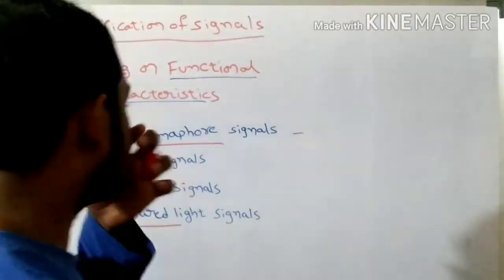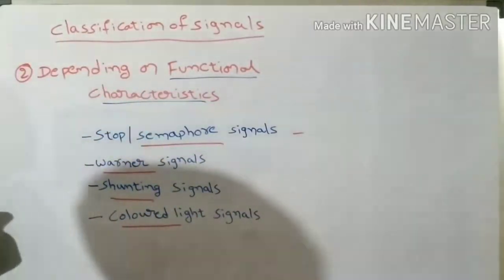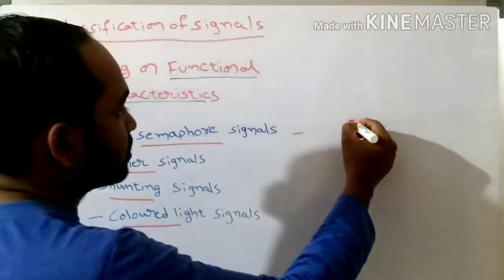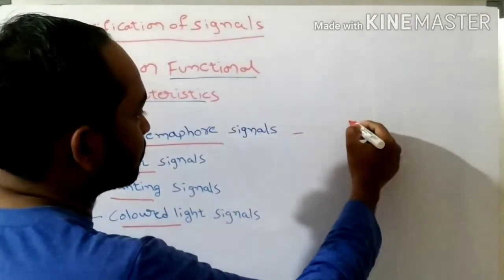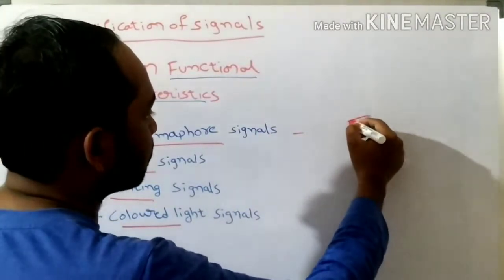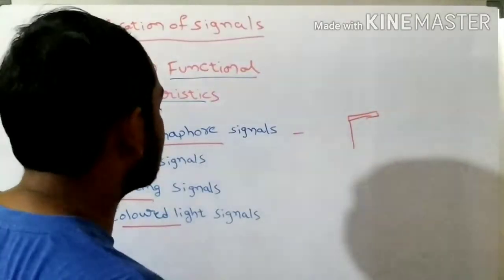And these signals may contain a wing. A pole will be there and a wing will be provided to the pole, understand? So like that the signals will be there.